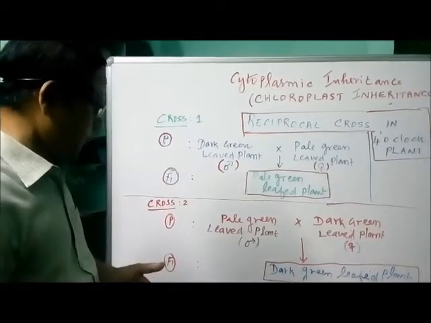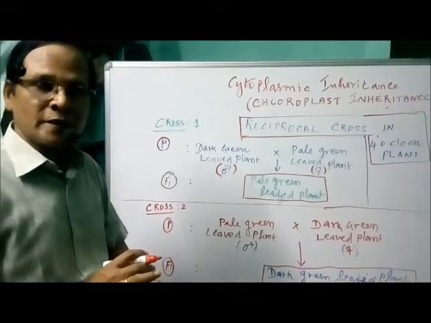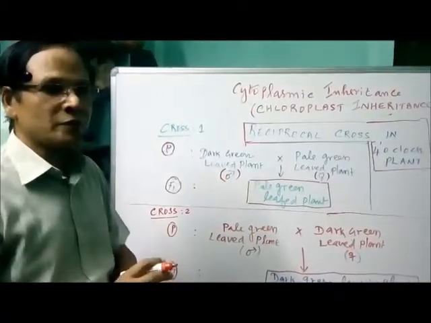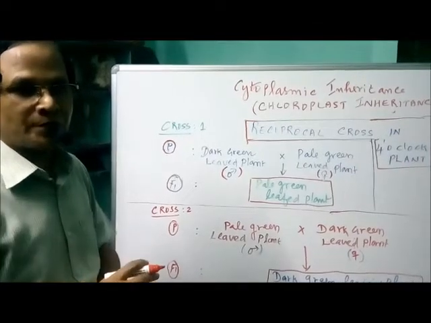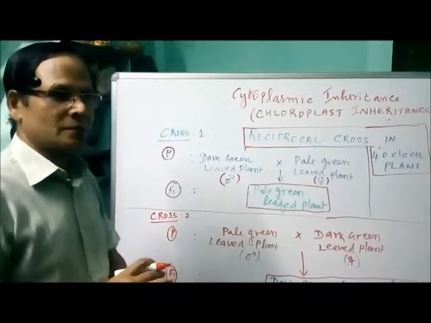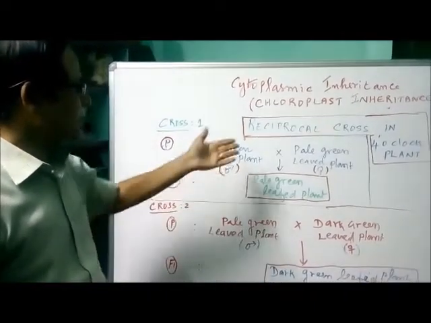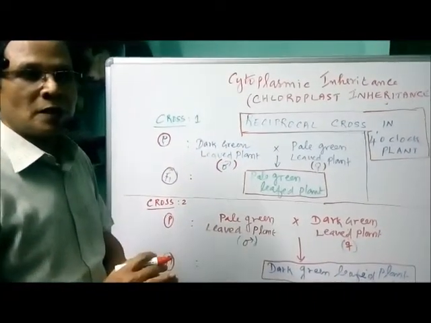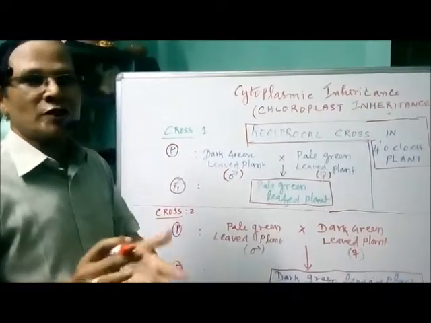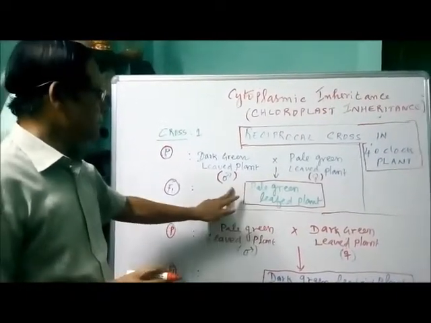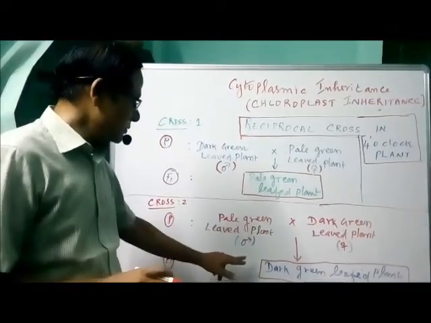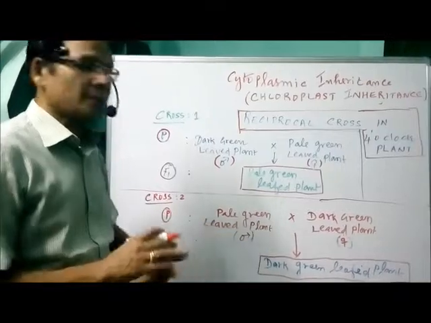What is the result? If it were a Mendelian reciprocal cross, in both the processes we would obtain only one variety; all the plants should be of the same type or identical. But here, in the reciprocal cross, the F1 plants appear different from each other. In one case we get a pale green leaved plant, and in another case we receive a dark green leaved plant.